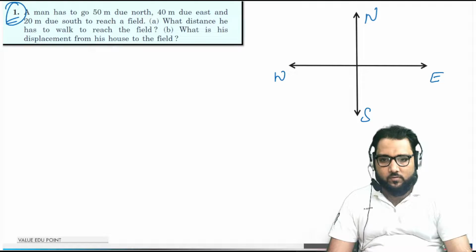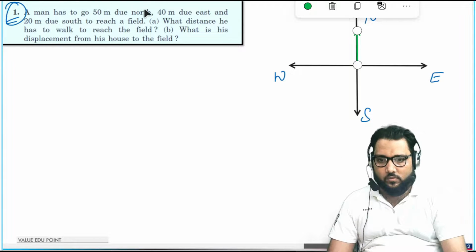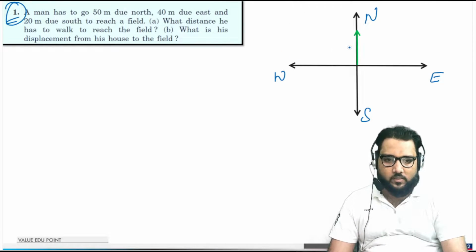Now what we have to do, the question is saying a man starts from the house. Suppose the origin is the house. He walks 50 meter in the north direction.